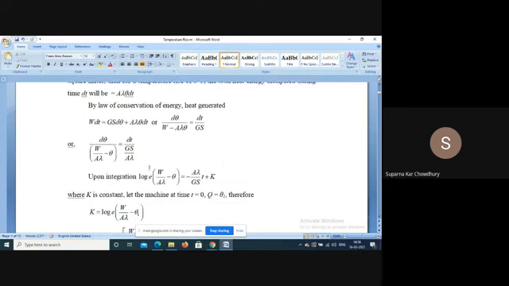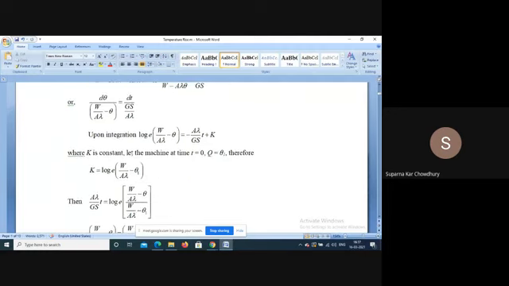Now, from here integrating we get log e of (W by A lambda minus theta) is equal to A lambda by G S into t plus k. So k is a constant; at time t equal to 0, theta is equal to say theta 1. Therefore, putting the values, k is equal to this.